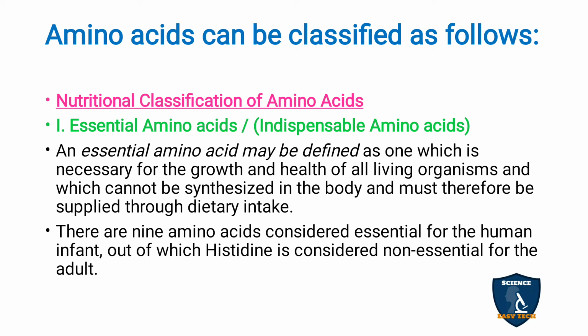So what do you have to do? You have to compulsorily take these essential amino acids through your diet. There are 9 essential amino acids which are considered very important for the human infant, out of which histidine is considered non-essential for the adult. In infants, meaning less than 1 year, all 9 amino acids are considered essential. For us adult human beings, except histidine, every other one is considered essential. So for adults at least 8 should be there.